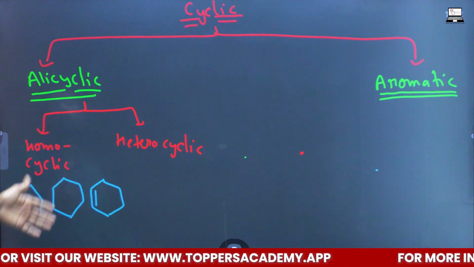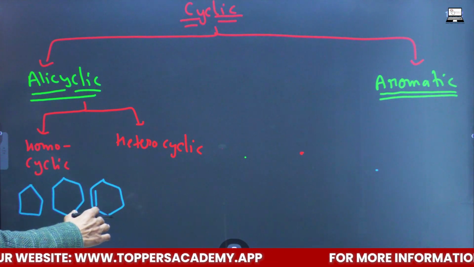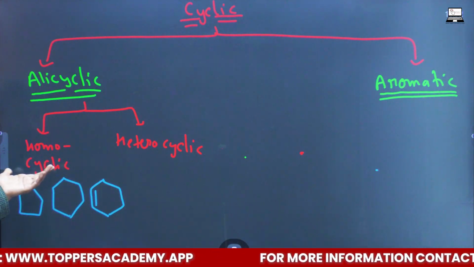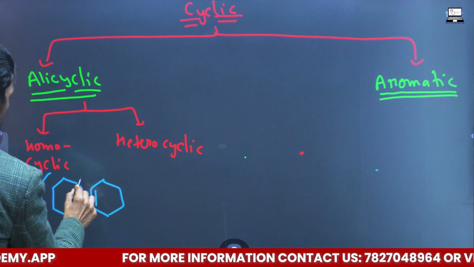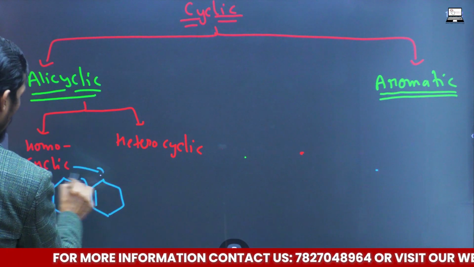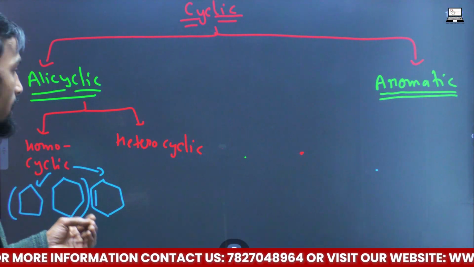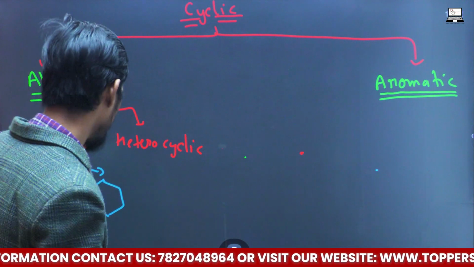These can also be subdivided into saturated or unsaturated. This homocyclic can be saturated. So these two are saturated, and this is unsaturated, where the unsaturation came into effect.